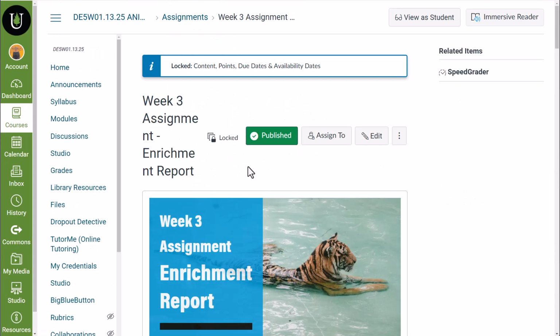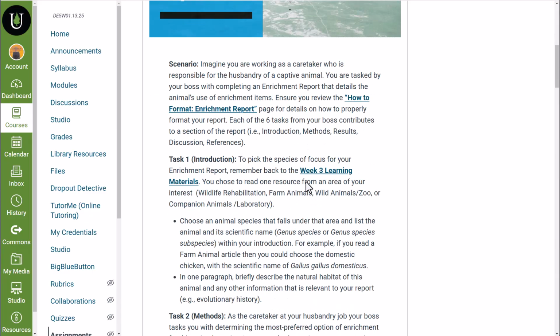Next, you have your week 3 assignment enrichment report. Here, you are a caretaker responsible for taking care of a particular captive animal, and your boss has asked you to write a report that details how you're using enrichment items for your animal. In this report, you're going to have an introduction, methods, results, discussion, and references. This is what you would find in a typical scientific paper where they have conducted an experiment.